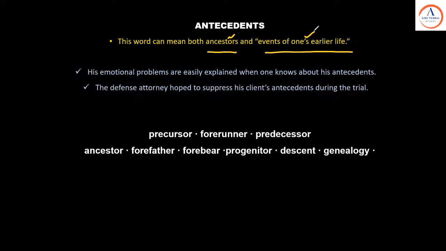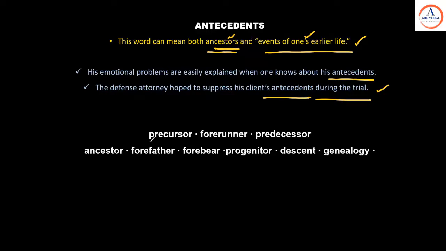His emotional problems are easily explained when one knows about his antecedents. His defense attorney hoped to suppress his client's antecedents, meaning the ancestors, during the trial. The first one being the events of the earlier life, the second one being the ancestors. Let's look at the synonyms.